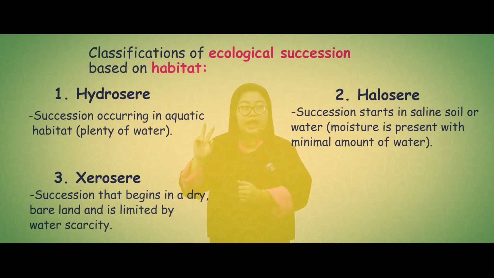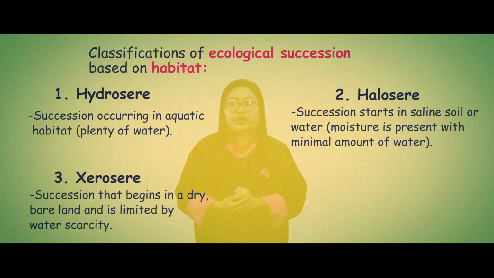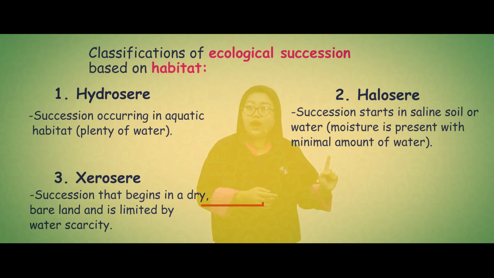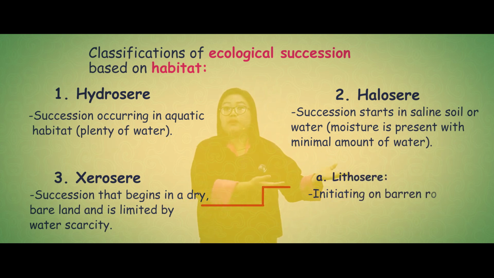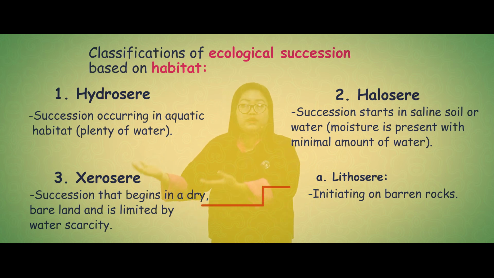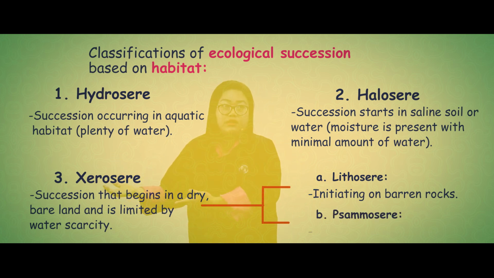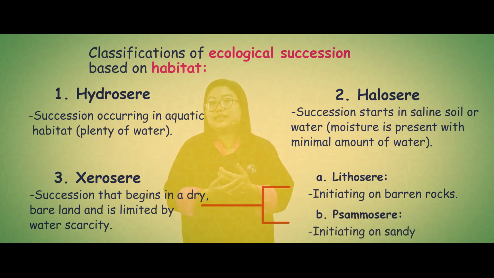Under xerosphere, we have again two more classifications of ecological succession. Number one, we have lithosphere, that is succession occurring on barren rocks. Number two, we have samosphere, which is succession occurring on sandy habitats.